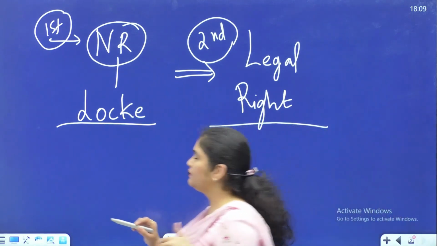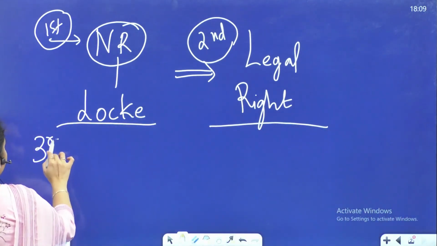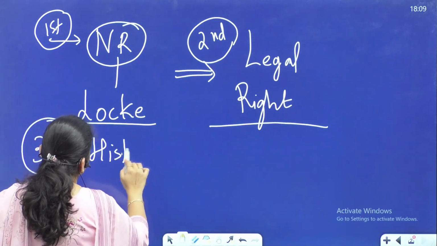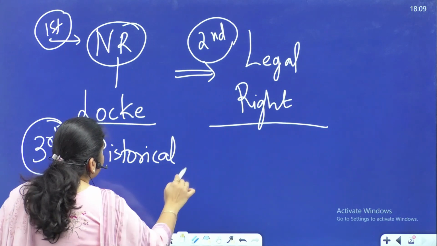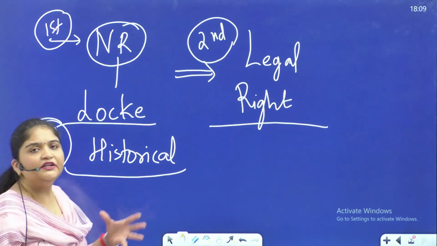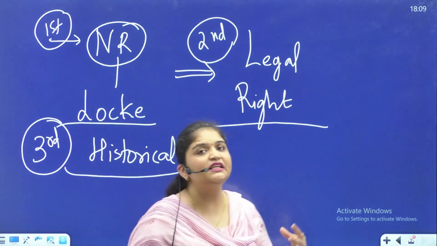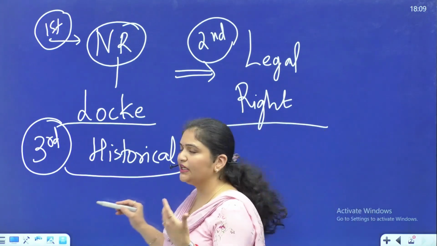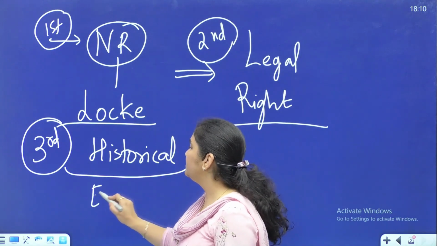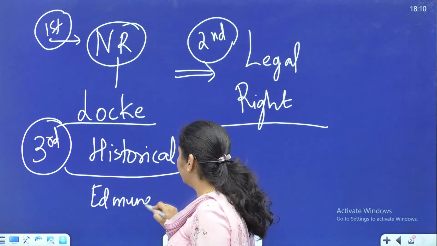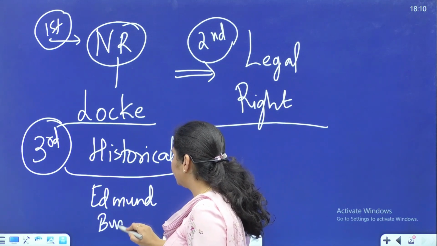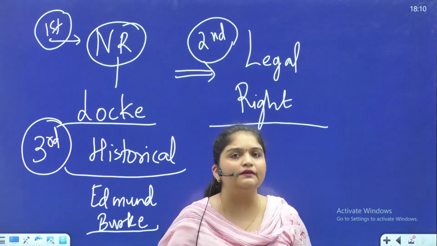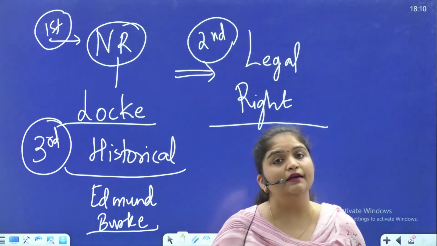Then the third theory we will be talking about is the historical theory of rights. Who talks of the historical theory of rights? That rights have emanated as a result of the tradition and customs that are there in any kind of society. The historical theory of rights is given by Edmund Burke. They are conservatives. Now, what does Burke say? Burke says it is a product of conventions, customs, and tradition.